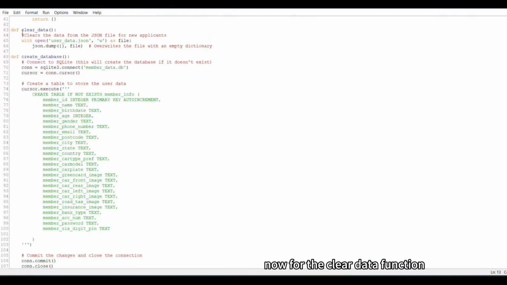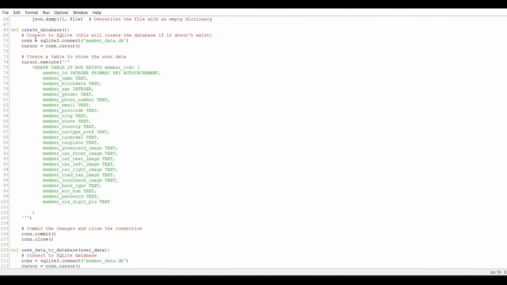Now for the clear data function, after the applicant has finished using the program, we also want other applicants to use it. So this function will clear the JSON file so that the applicant isn't just stuck at the final part. Then we will have the creating database function. What this does is it will use the SQLite 3 library in order to create a database. This database will have the member ID, the member name, member birthday, and so on until the 6-digit PIN.